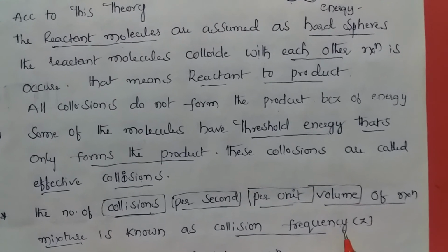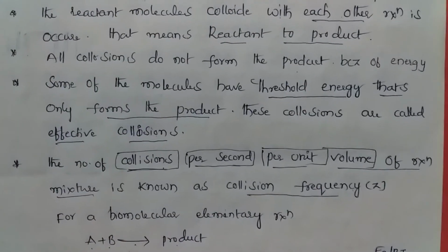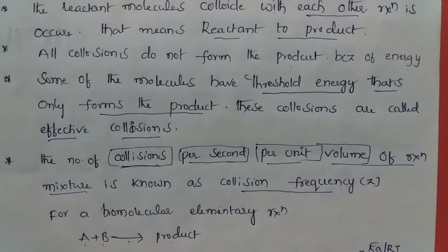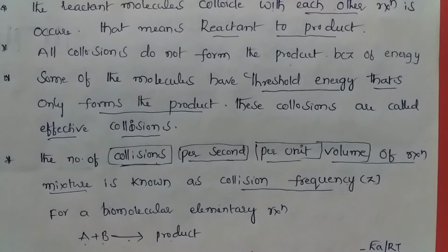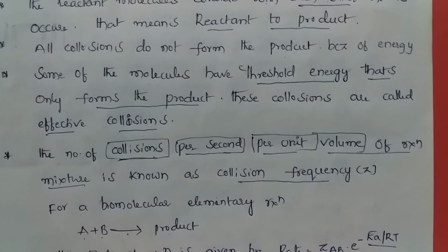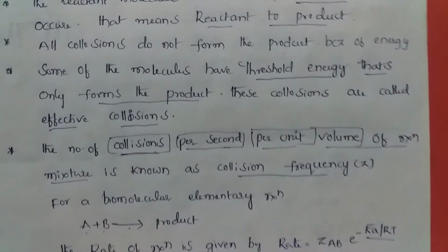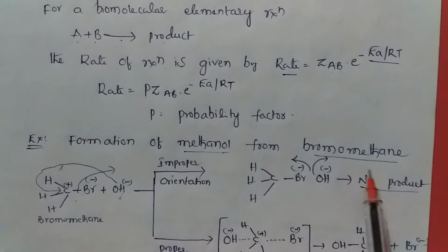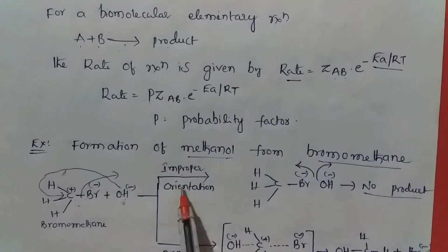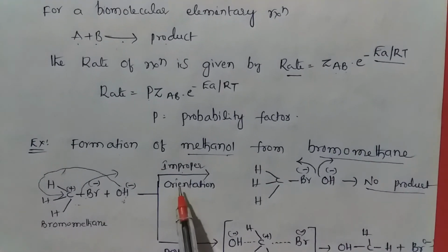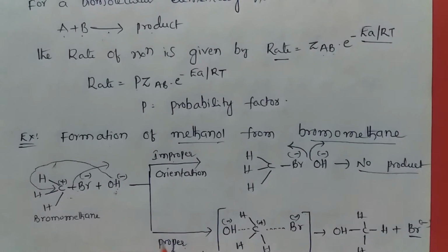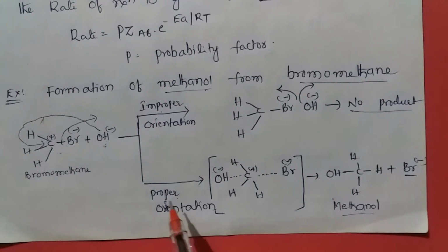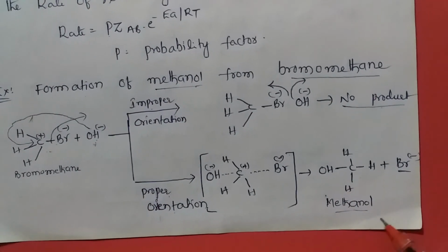To count the collision frequency, the given equation is rate equal to P ZAB e to the power of minus Ea by RT. Here P is the probability factor. The example is the formation of methanol from bromomethane. In improper orientation, they do not form the product. In proper orientation, bromomethane reacts with the hydroxy group, then forms methanol.